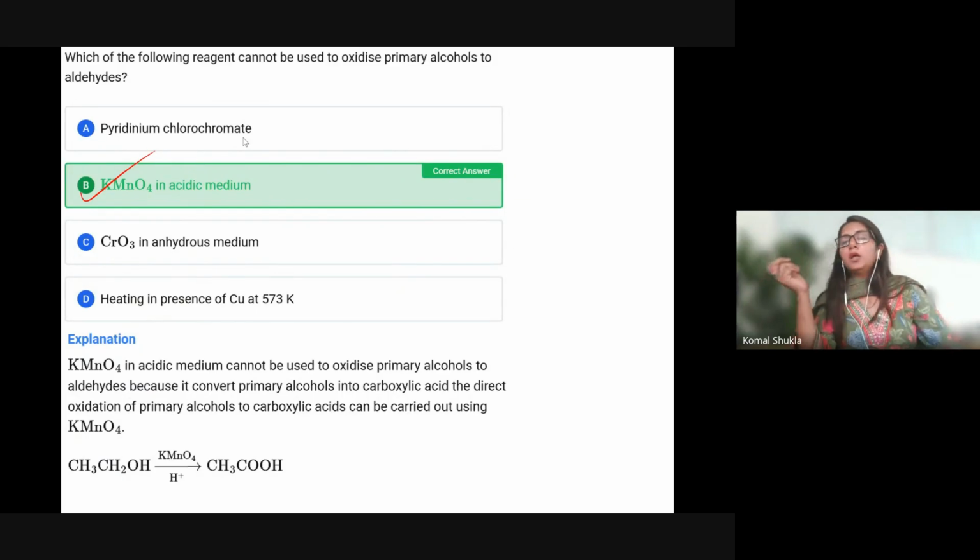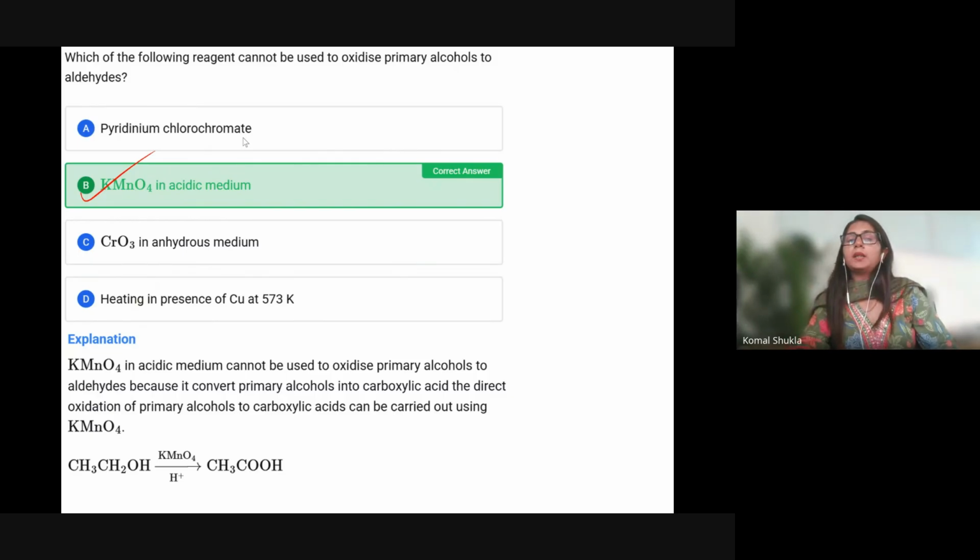The aldehyde cannot be hydrated and oxidized to an acid. Similarly for CrO3, we are talking about anhydrous medium, using chromium trioxide in a water-free environment, often with pyridine, which ensures that the reaction stops at the aldehyde stage.